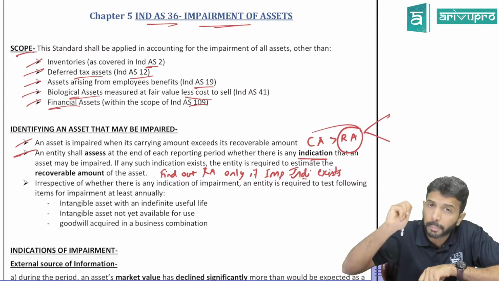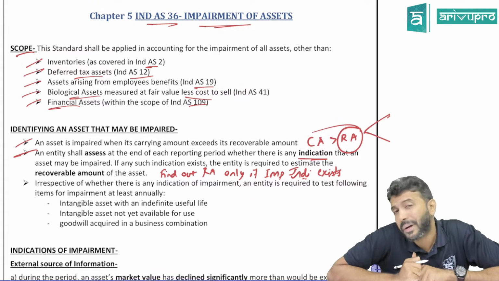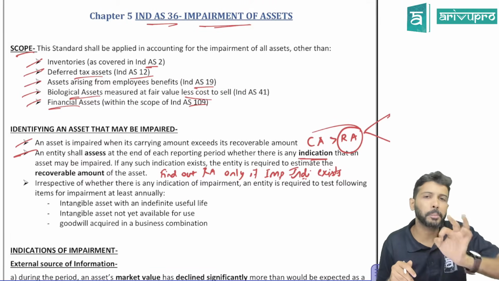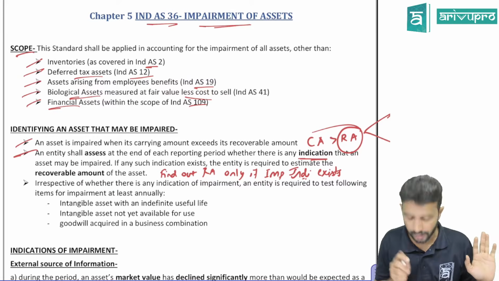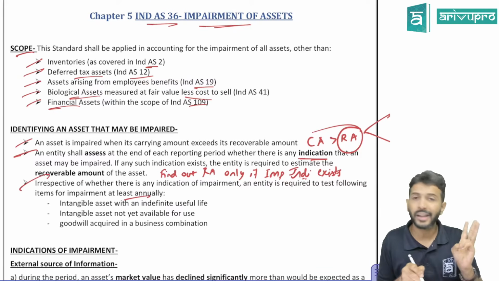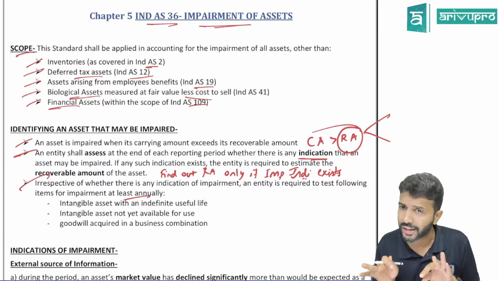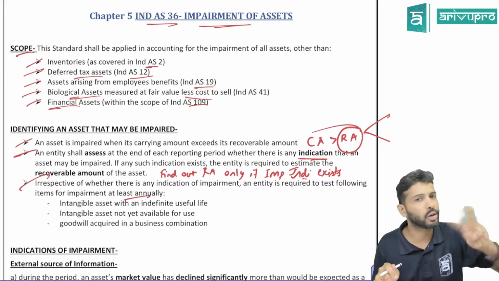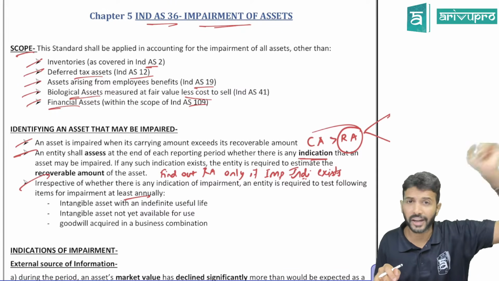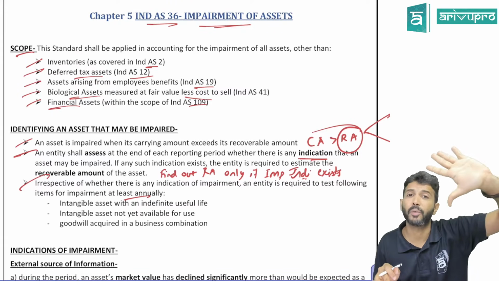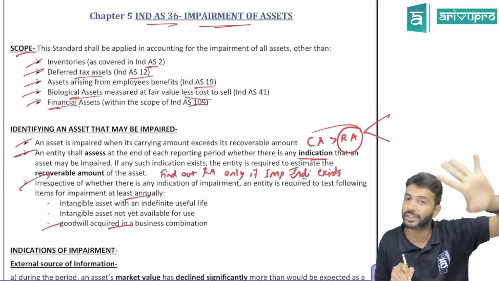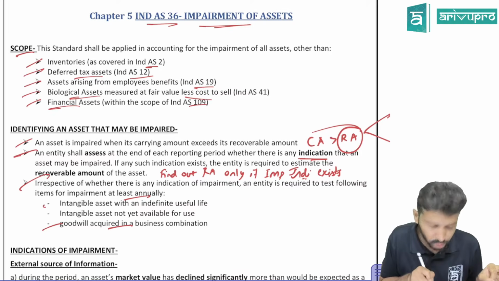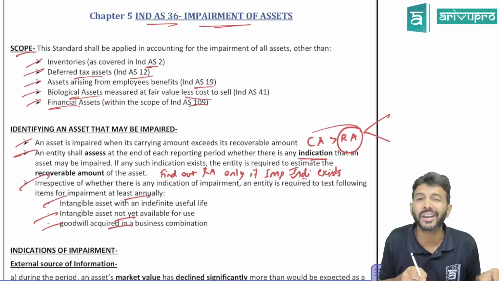But whether an impairment indication is there or not, for 3 assets you compulsorily need to do an impairment check at least annually, whether the indicator is there or not. Yearly once at least. Two of them you already know, as you have studied in your intangible assets standard. One is goodwill arising as part of a business combination. Two, intangible assets with infinite or unlimited useful life. And intangible assets not yet available for use.